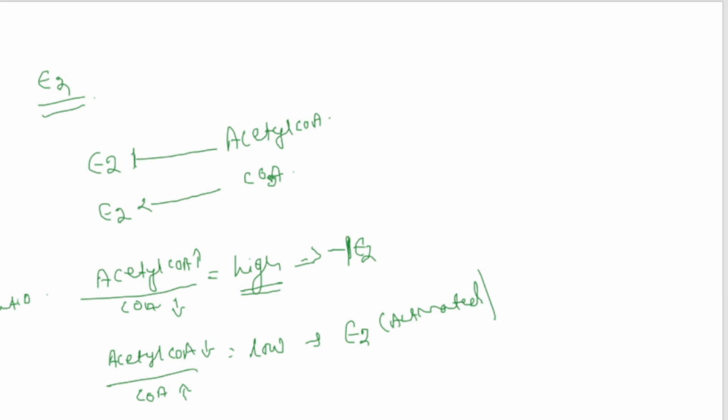Now we will see how E3 is regulated. E3 is regulated by NADH and NAD+. The end product is NADH and H+. When this is present, it will inhibit E3. But if NAD+ is present, it will activate E3.